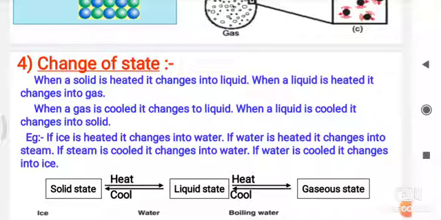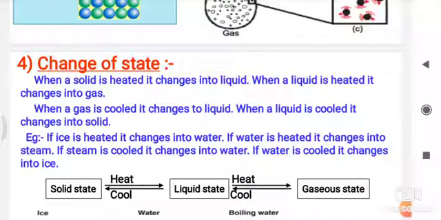When a solid is heated, it changes into liquid. For example, if you heat some solid matter, it can change into liquid. When the liquid is heated, it changes into gas. That means whenever we heat a solid it converts into liquid, and if we heat the liquid it converts into gas. When gas is cooled it changes into liquid.